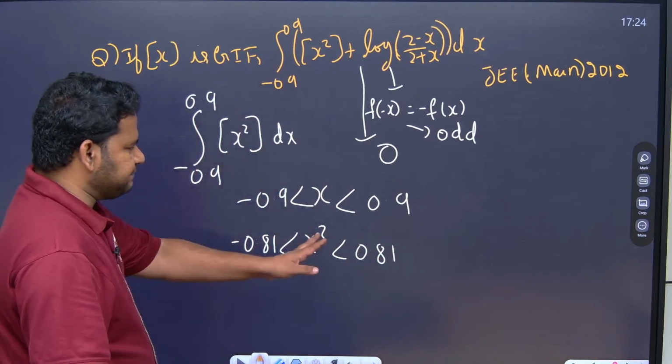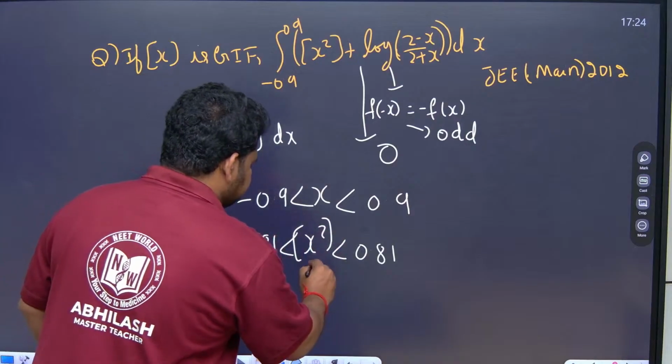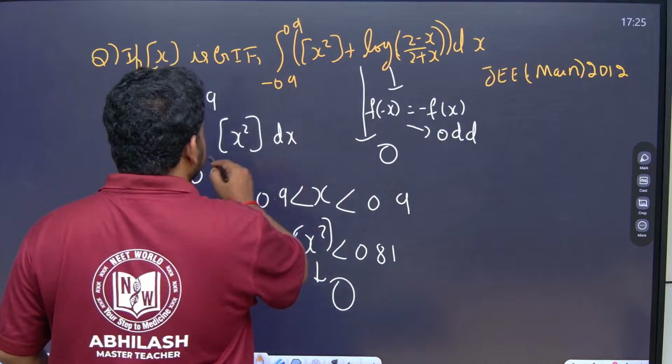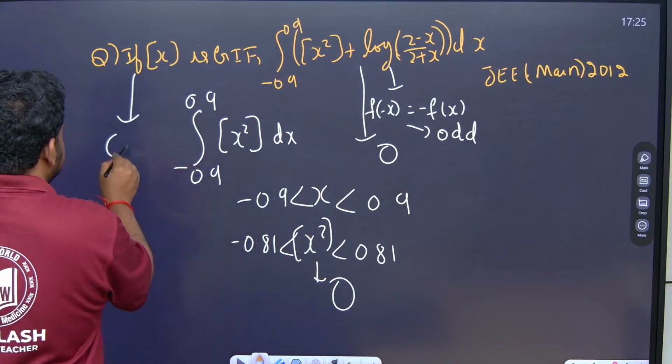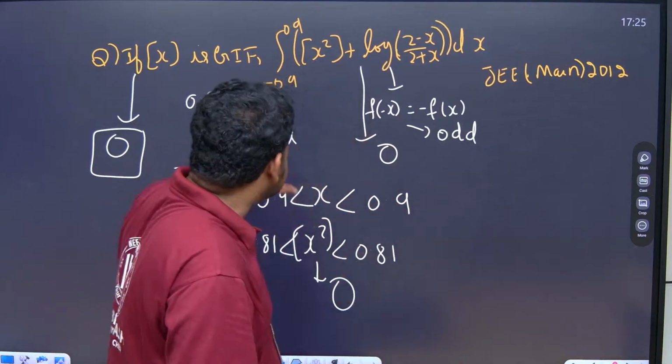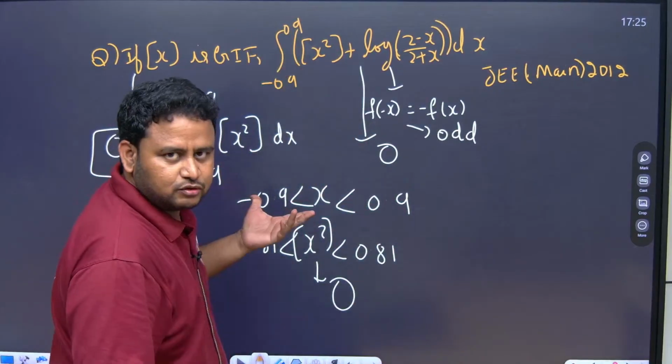So this is lying between this and this. If I apply this function, this will tend to 0, by the definition of this function. So the answer to this question is 0. You will understand how to do this because you know the definition of the greatest integer function.